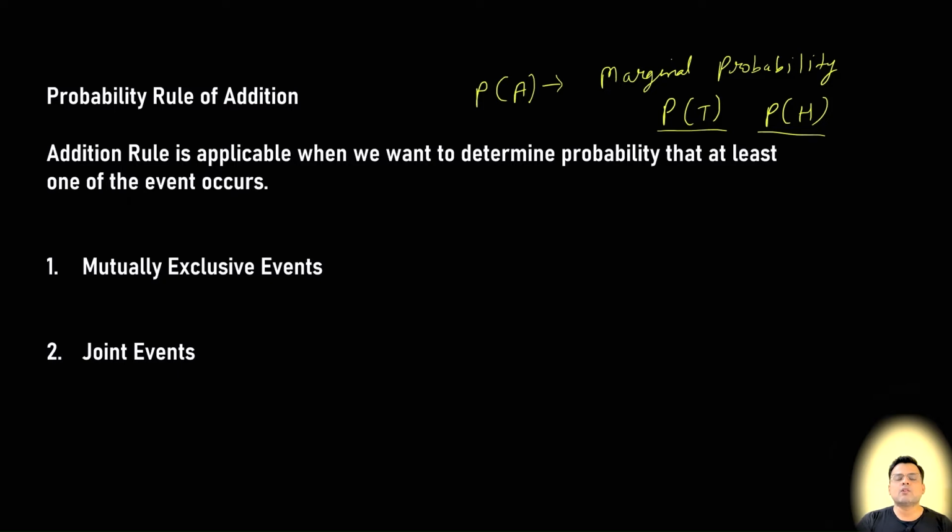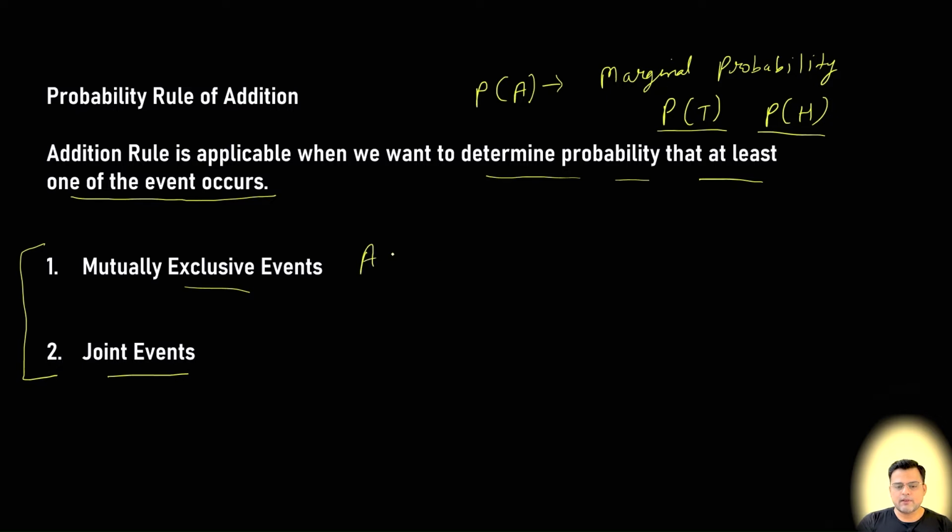Now in probability there are two rules to calculate the probabilities of different events. One is the addition rule and one is the multiplication rule. The addition rule is applicable when we want to determine the probability that at least one of the events occurs. In the addition rule we have two concepts, mutually exclusive events and joint events. So what are mutually exclusive events?